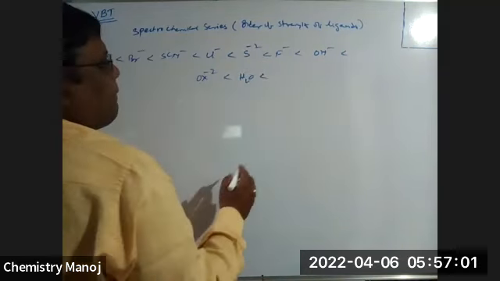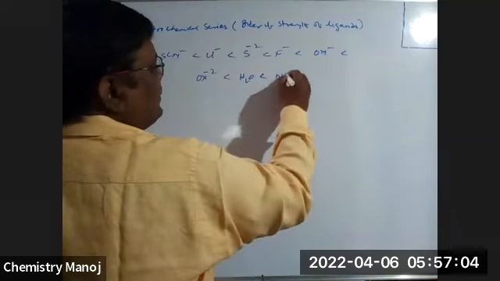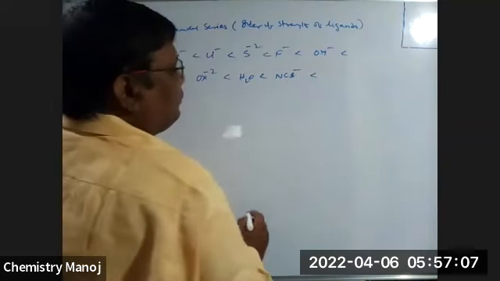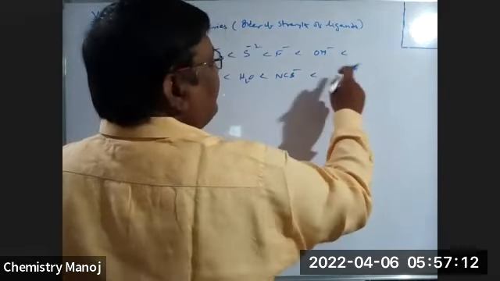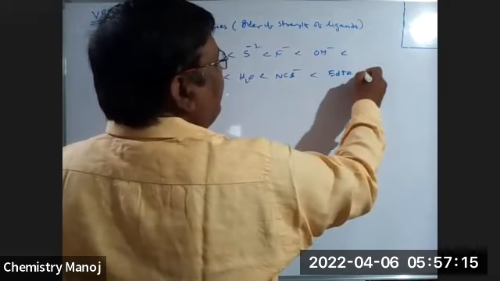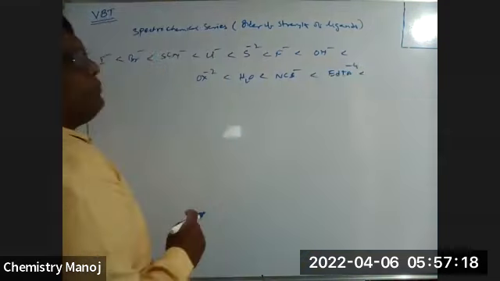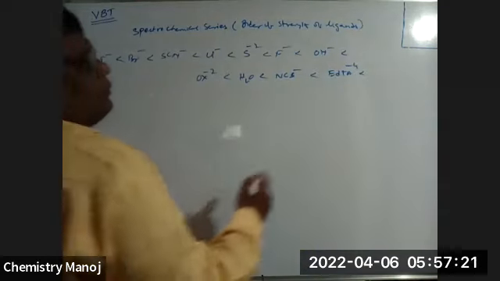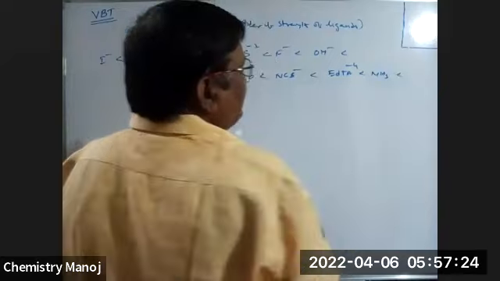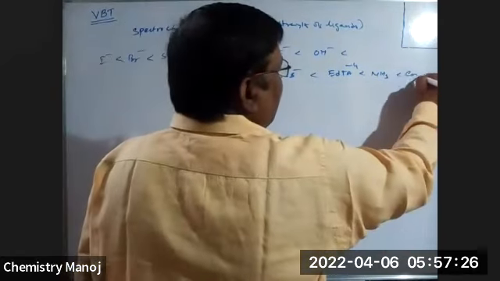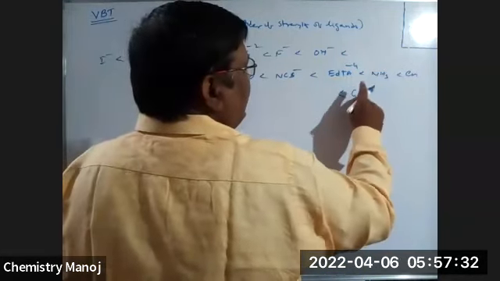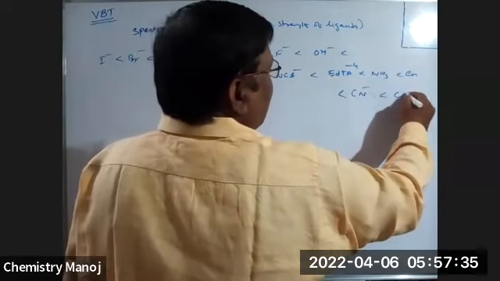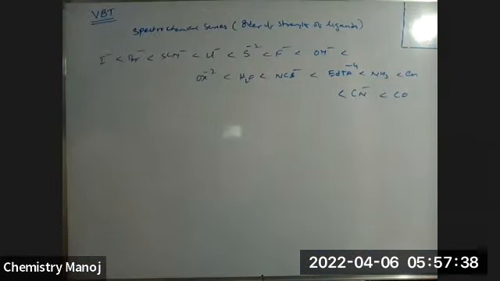H2O, NCS minus, ethylene diamine tetraacetate EDTA 4 minus, NH3, EN less than CN minus less than CO, the most powerful. CN and CO, carbonyl. This is as per your NCERT.